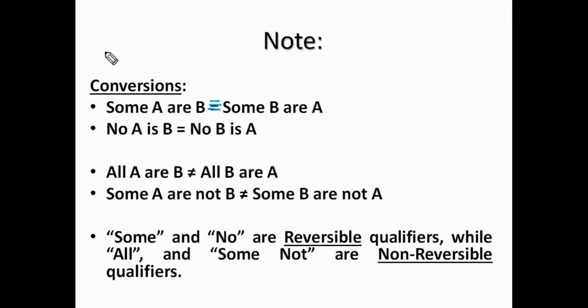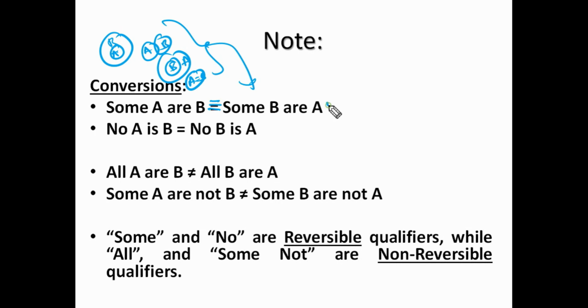So if we draw the possible diagrams for this one, some A's are B's: some A's are B's, here also some A's are B's, here also some A's are B's. And one more diagram is A is exactly equal to B. And for this statement also the same diagrams. Yes, same. So then we can say these two statements are exactly equal. Exactly equal means anywhere if it is required, we can use this statement in place of this one or this statement in place of this one.